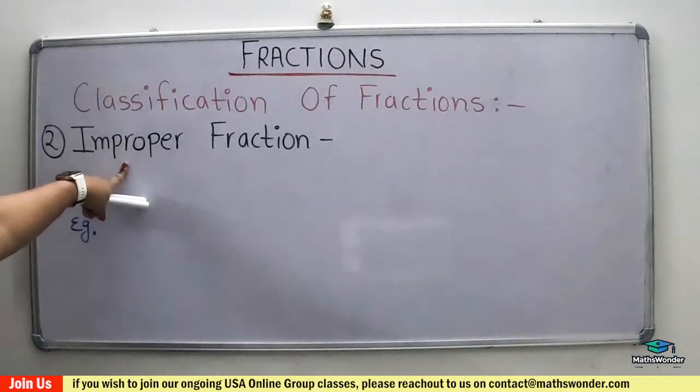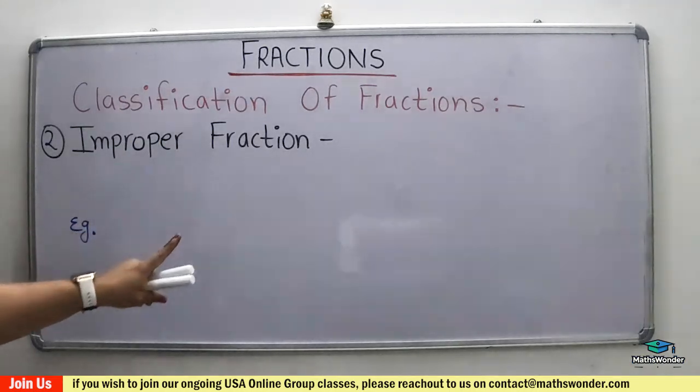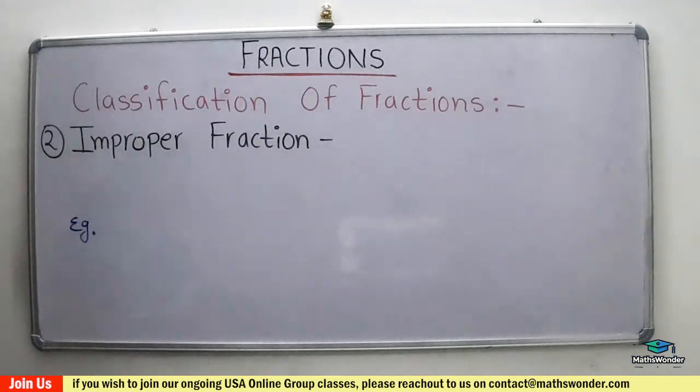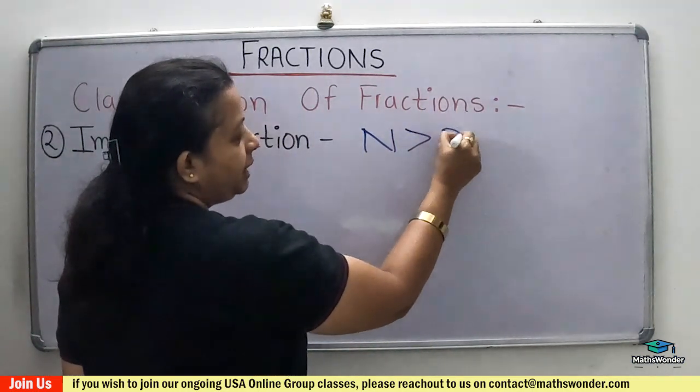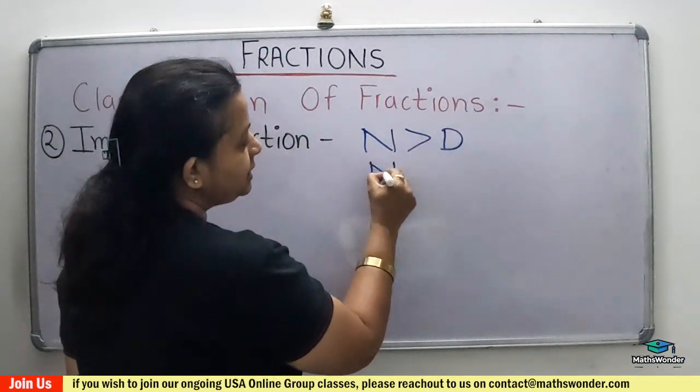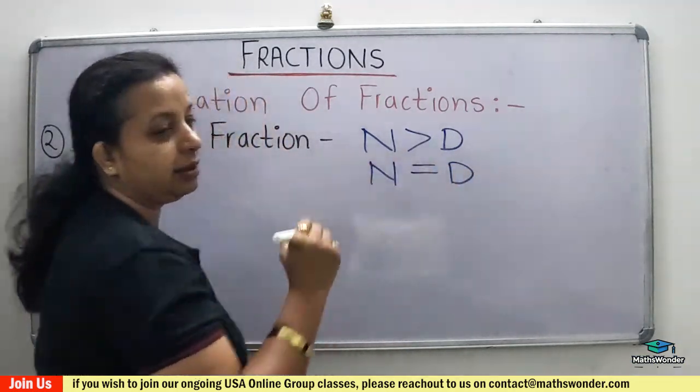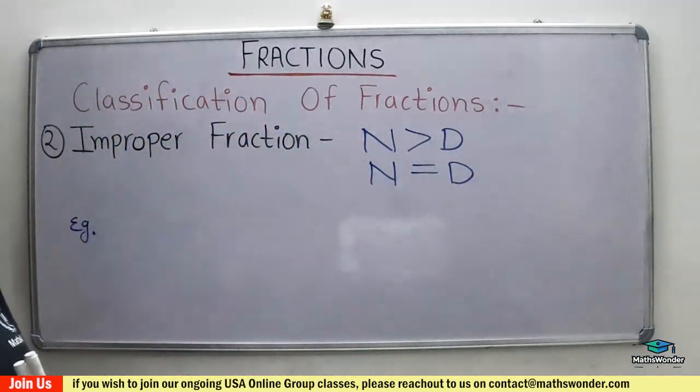The second classification is improper fraction. An improper fraction is a fraction whose numerator is greater than the denominator, and numerator equal to the denominator. Both will come in this category.